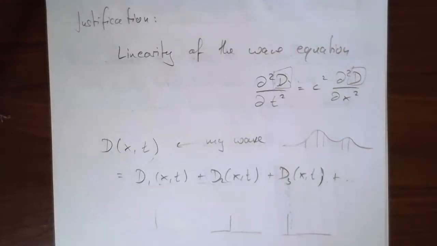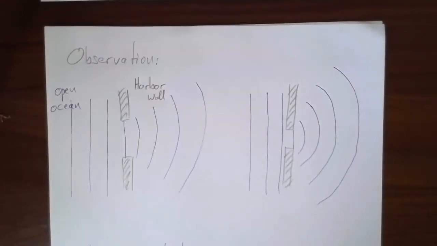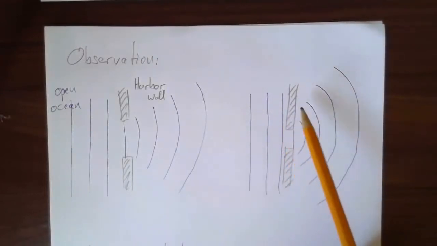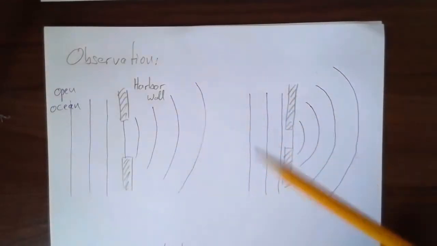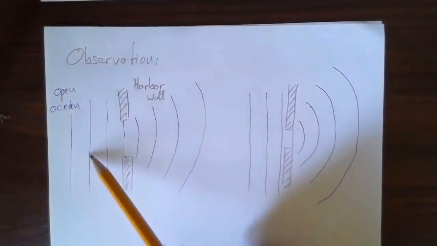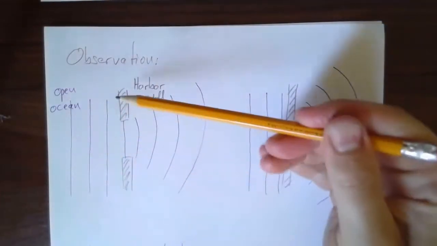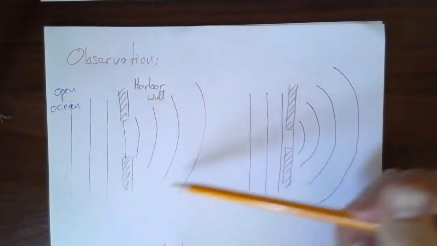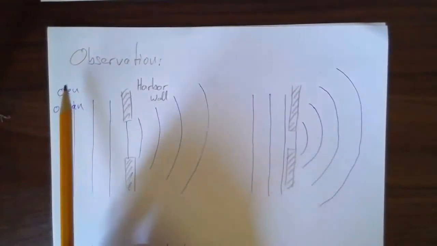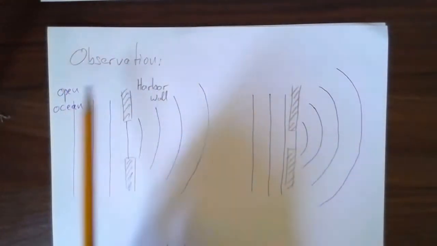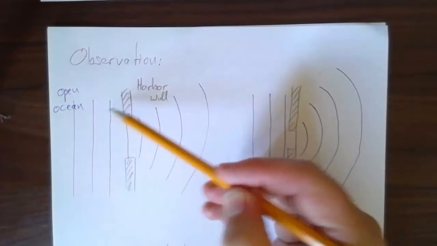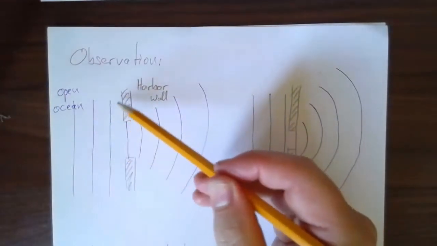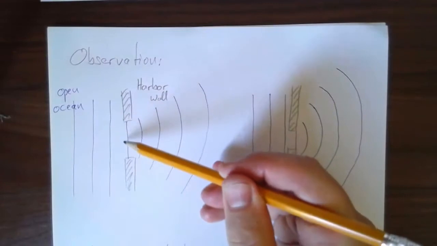So now, let's see one new phenomenon that follows from all of that, namely diffraction. Okay, so here is the observation of the phenomenon that's called diffraction. Imagine I've got an ocean out here, and there's a harbor wall, and there's a gap in the harbor wall for the ships to go in and out. Like, this side is the harbor. And the waves come in as essentially plane waves. And they hit the wall, and when they hit the wall, they bounce off, maybe they splash around, and so on. But then they pass through the gap.